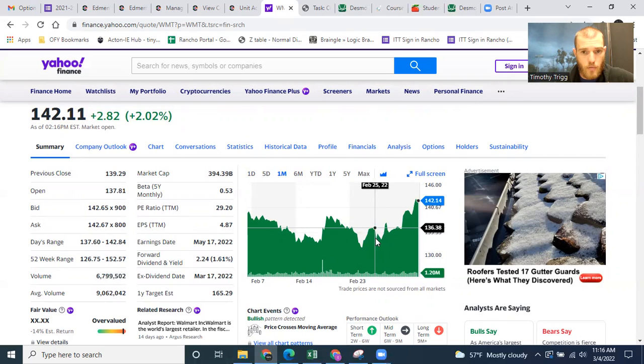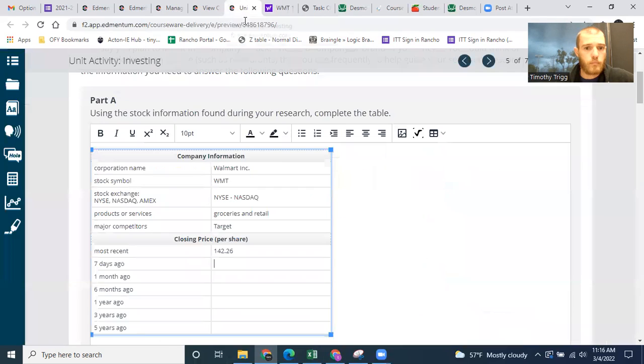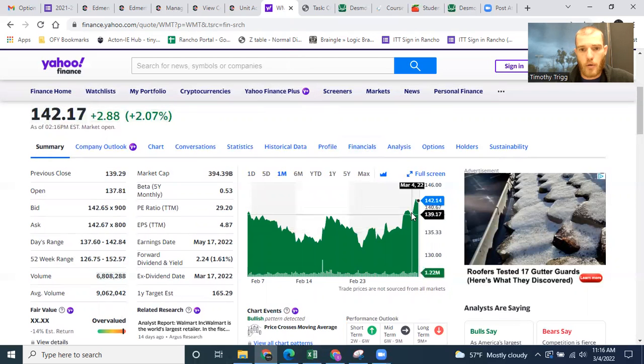Okay. February 25th. You see the price was 136.38. So you see it's increased even over the past 1 week. Now the next one says 1 month ago, so we want to go 1 month ago, all the way at the end. So that's going to be 139.48.